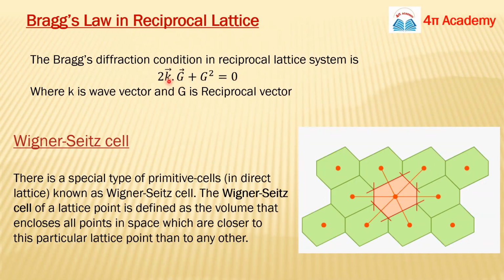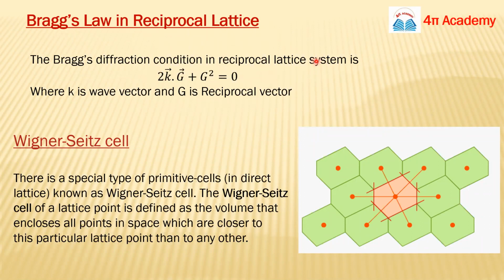Here vector k is nothing but the wave vector for the X-ray you are using. Your X-ray is a wave, so this is the notation for its wave vector. And G is the reciprocal lattice vector, just as T is your translation vector in direct lattice. Correspondingly, G is the reciprocal lattice vector inside the reciprocal lattice system. If you want to know more, I can give you the notes also. But you just need to figure out the condition of Bragg's law in reciprocal lattice system. So this is your condition.